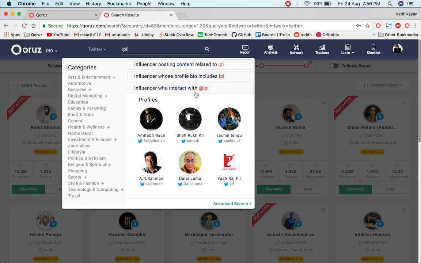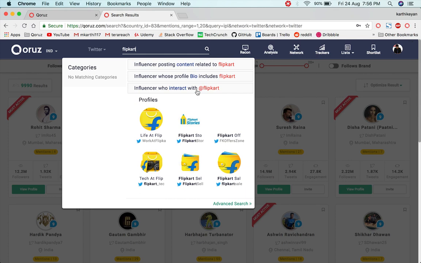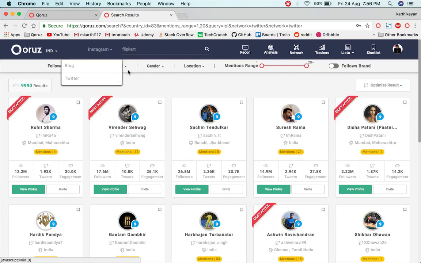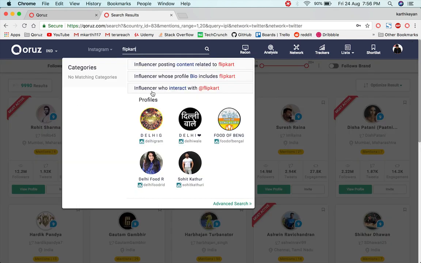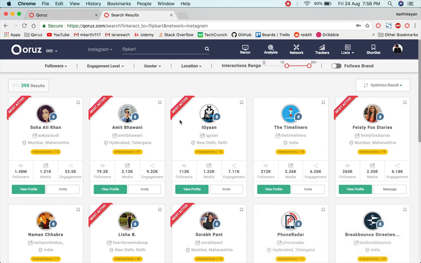The third part of searching is the influencers who interact with a particular brand handle. So if you want to find influencers who have interacted with a particular brand, to give an example here, if I want to find influencers who have interacted with Flipkart on Instagram, I could just click on that search, and it will show me all the influencers who have interacted with Flipkart's content in some way or other.